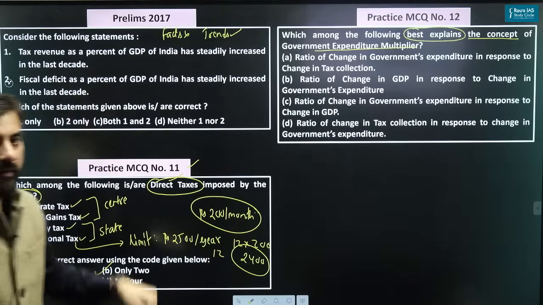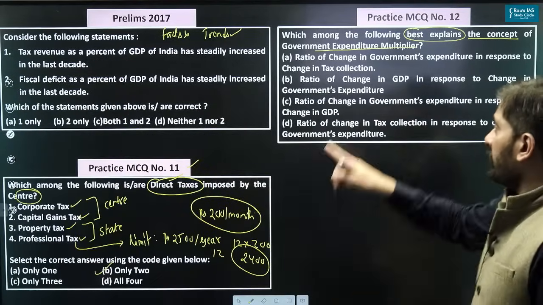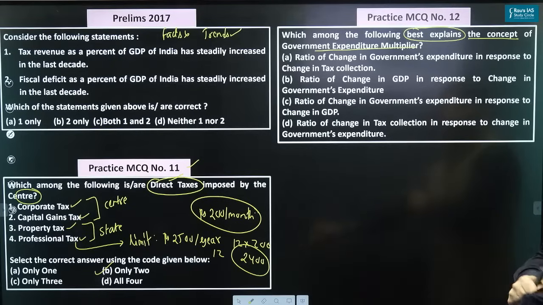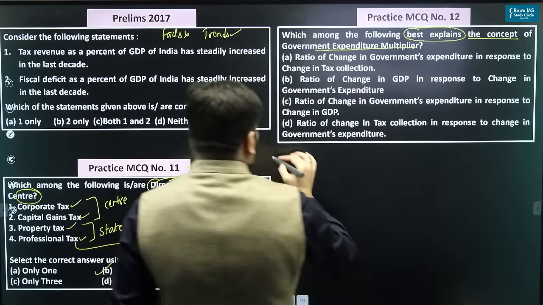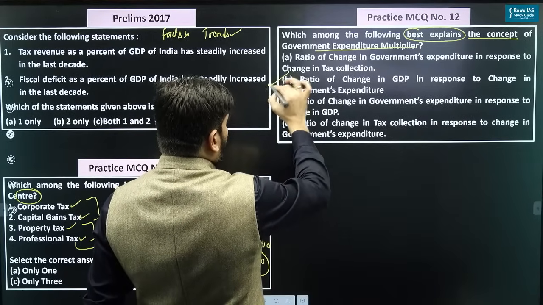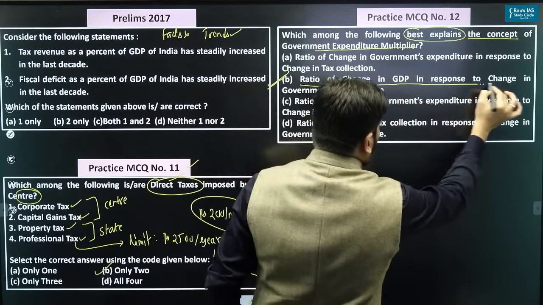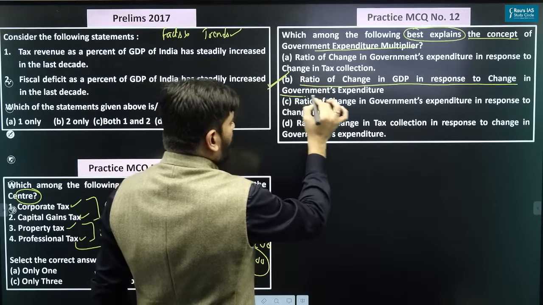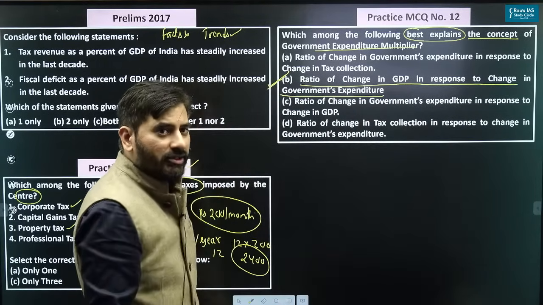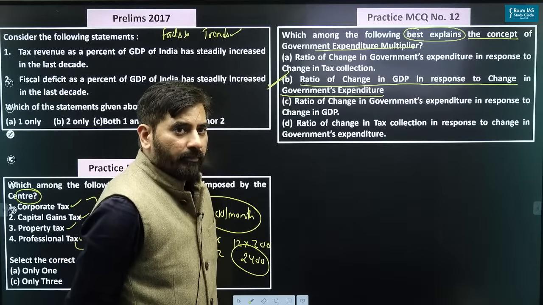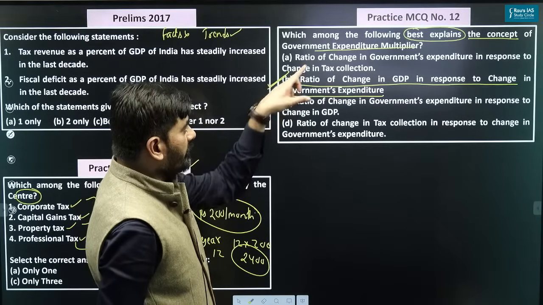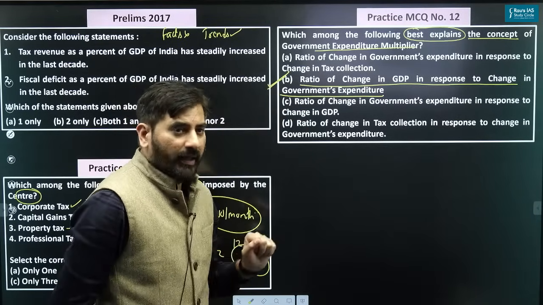Okay. If you see this question, government expenditure multiplier, the answer to this particular question is the ratio of change in GDP in response to change in the government's expenditure. So that is what is government expenditure multiplier.